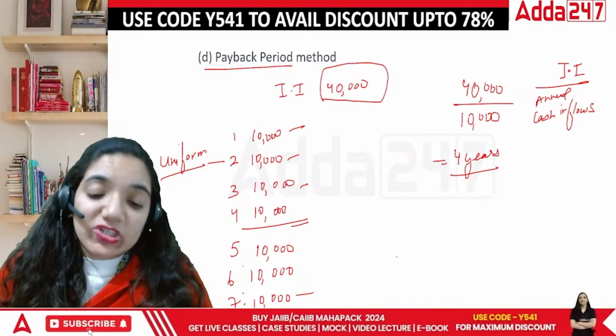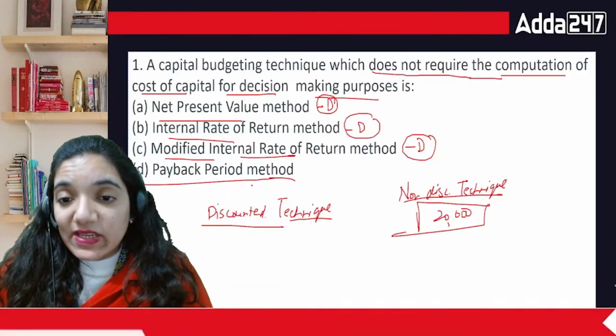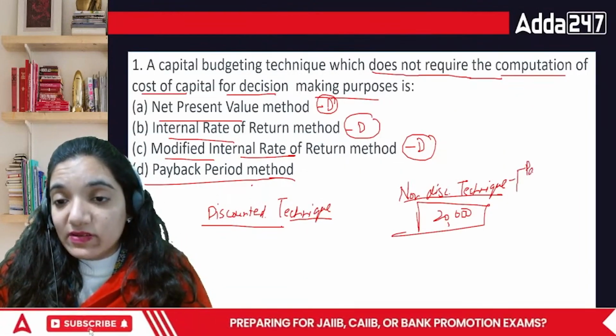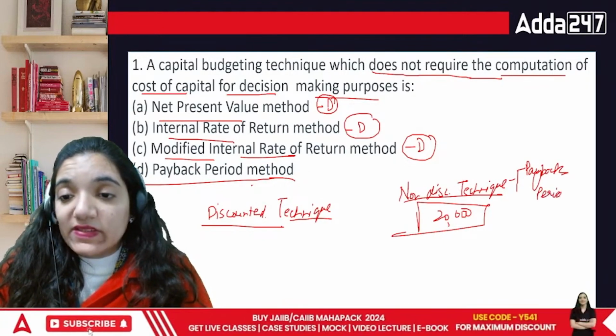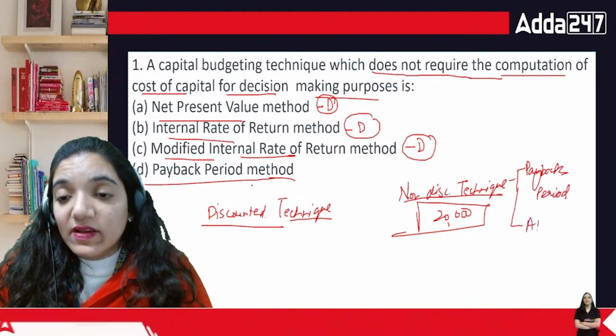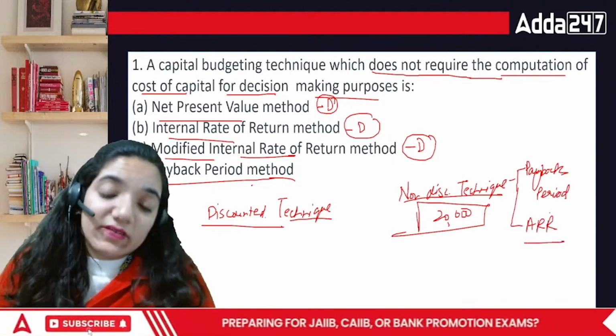There are two techniques which are covered under non-discounted. One is payback period, and the second one is ARR, accounting rate of return.